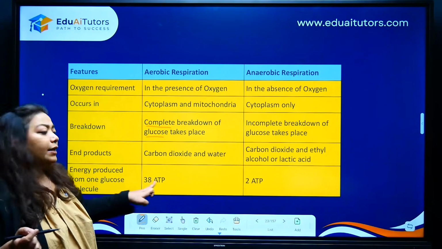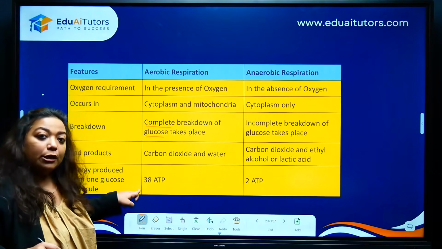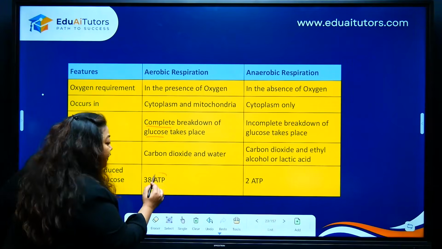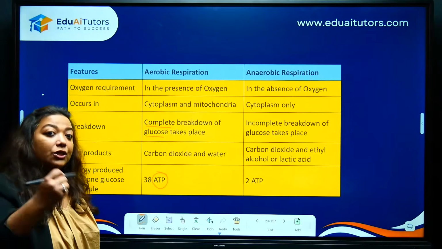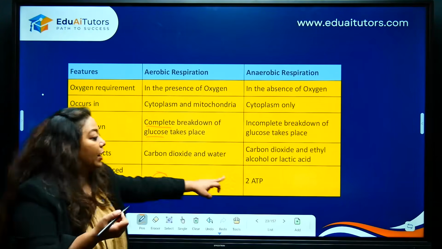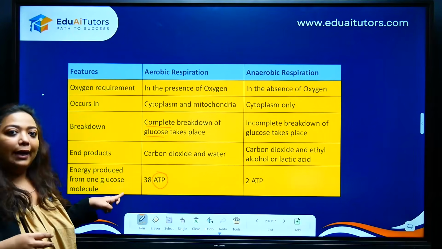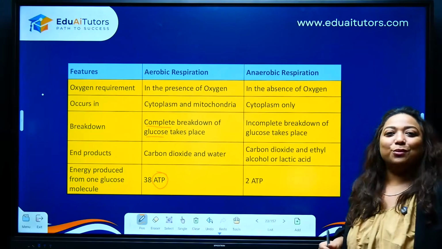But let's not forget energy. Look at the difference. You have to mention this. Aerobic respiration is generating a lot of energy. ATP, what is ATP? Adenosine triphosphate, energy currency of the cell. If you look at anaerobic, only 2 ATP, but aerobic 38. So think about it. What do you think multicellular complex organisms will need?